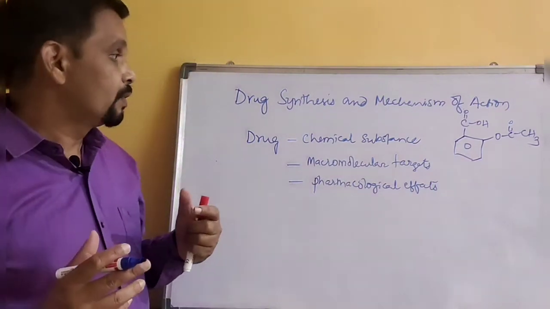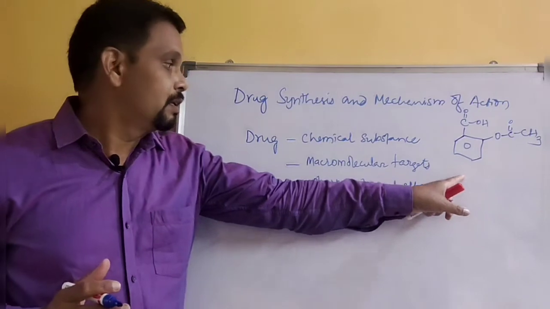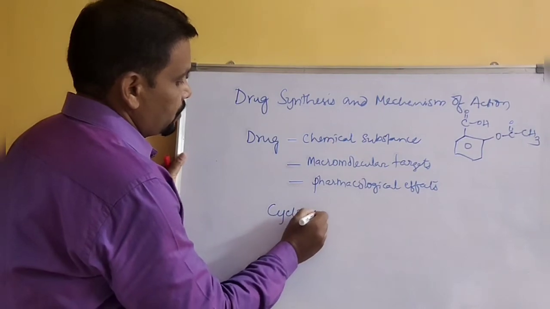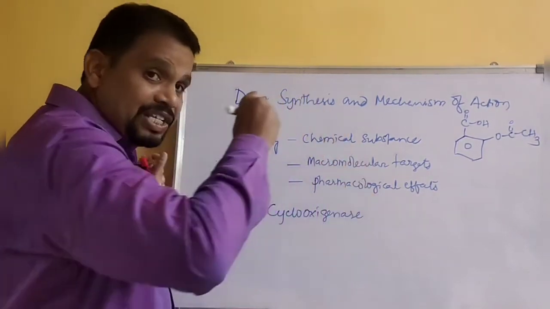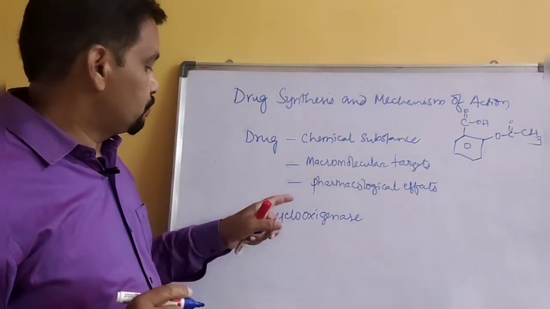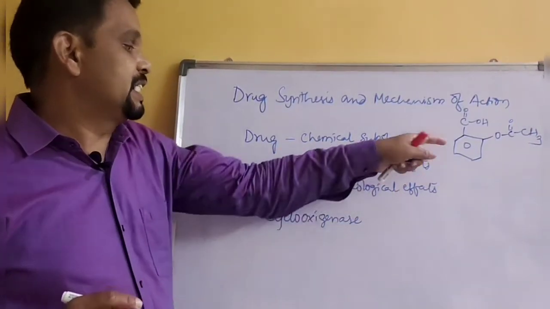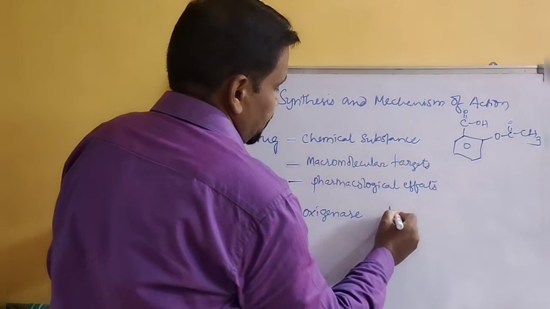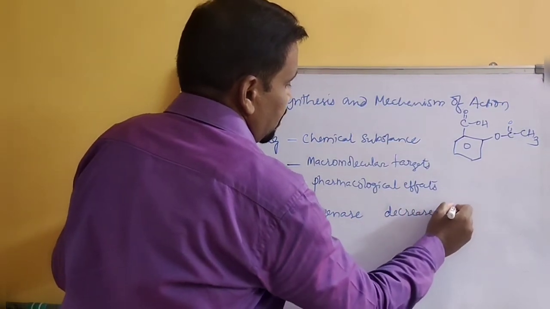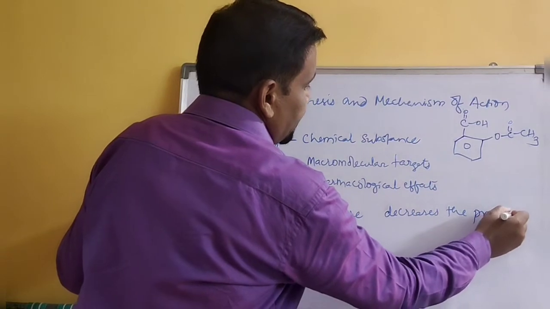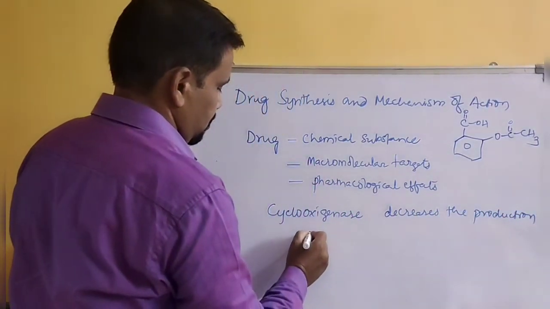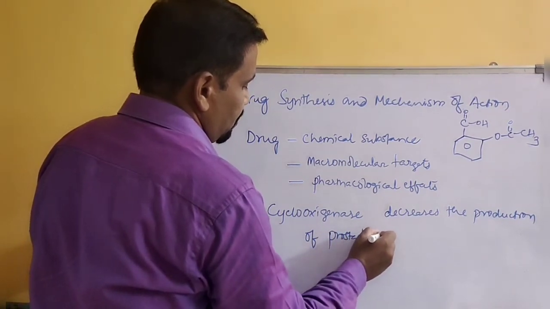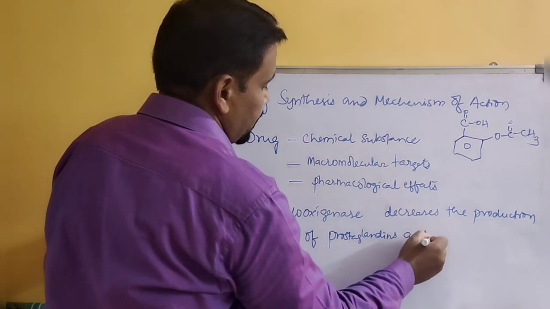So in the case of aspirin, it interacts with cyclooxygenase, which is one of the enzymes, and it decreases the production of prostaglandins and thromboxanes.